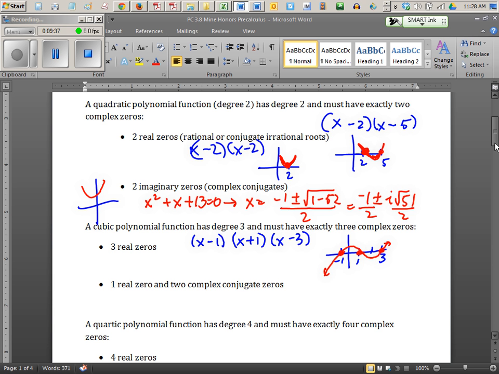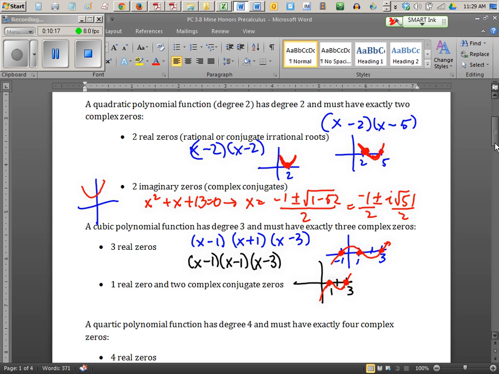This is one possibility. Or let's do one in black. How about x minus 1, x minus 1, x minus 3. That's possible. What would that look like? Where does it cross the x-axis? Only at 3, right? What happens at x equals 1? That's a touch point, right? See the double multiplicity there. So it looked like this. How many x-intercepts do you see with your eyes?